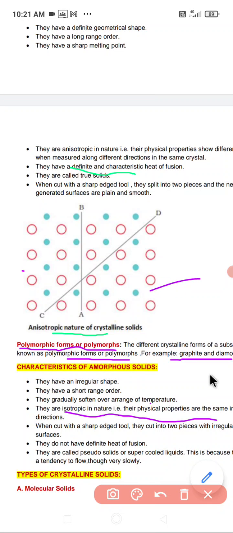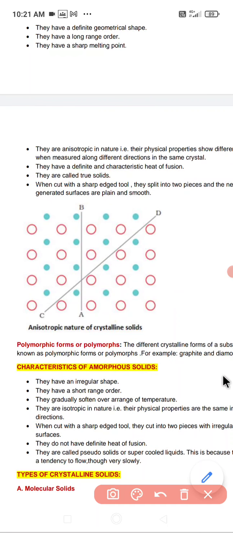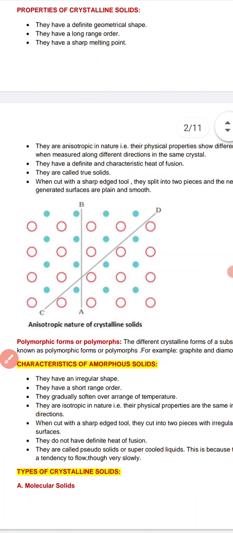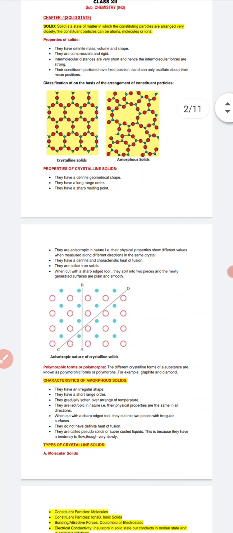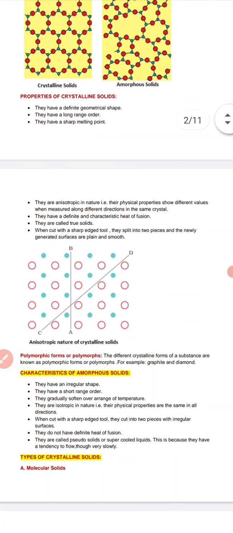These are some of the characteristics of crystalline solids.